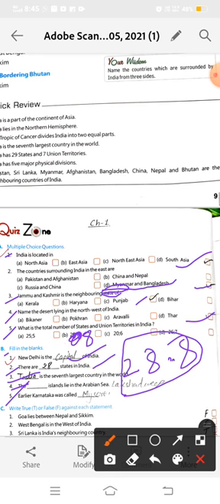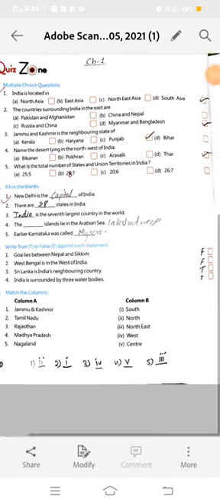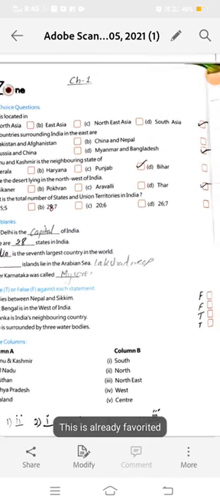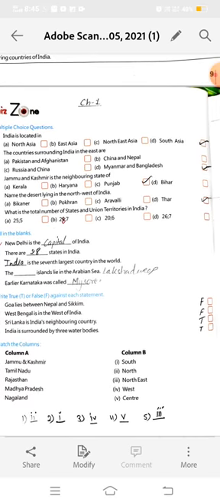And fifth is, earlier Karnataka was called Mysore. Okay, now see, I told you, you will read about Mysore, the earlier name of Karnataka, many times in your higher standard history book.